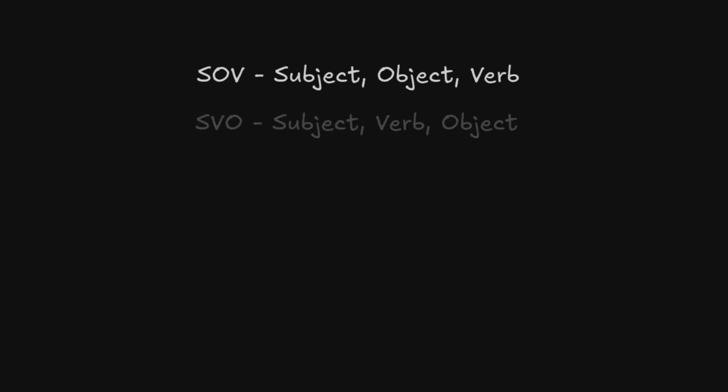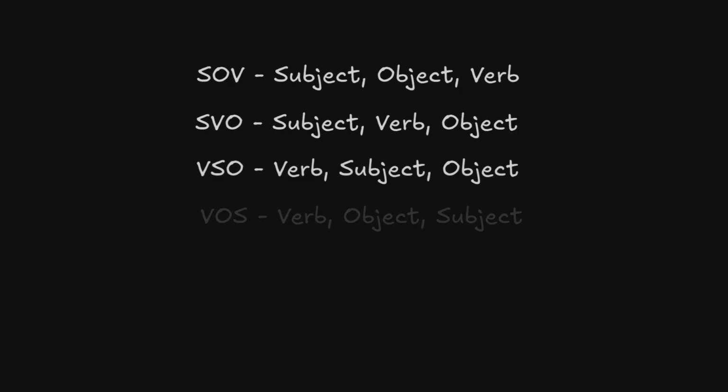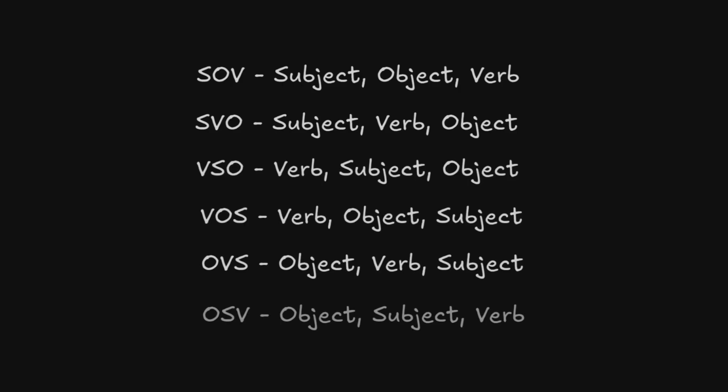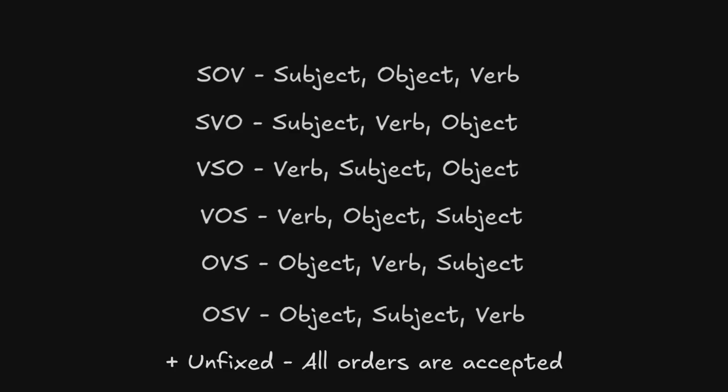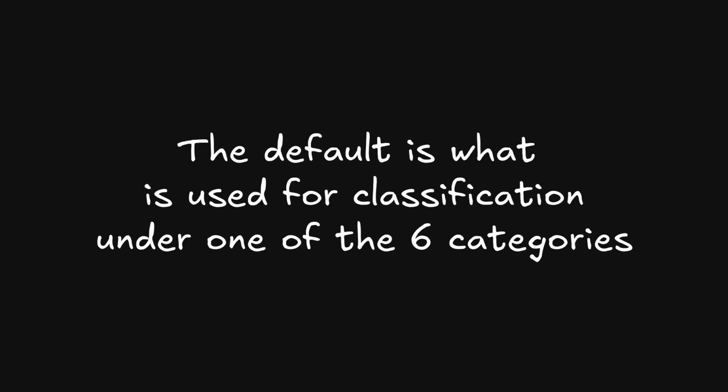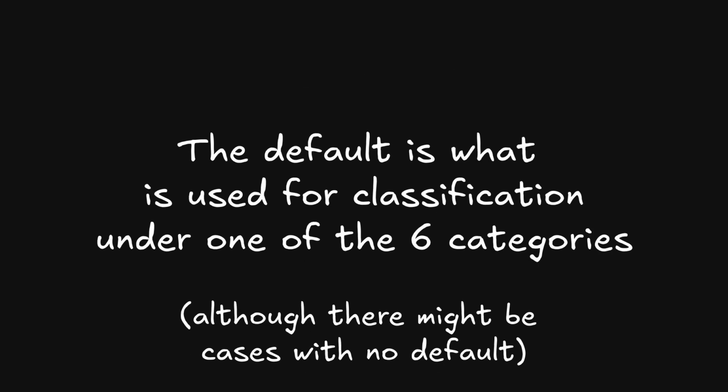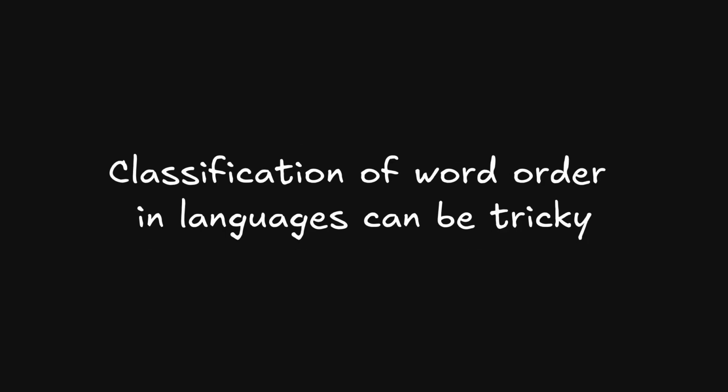I mentioned that we can organize every language under 6 categories. Well, the truth is it could be 7 if we include 3 word order languages. The reason it's not always done is because in a 3 word order language, you still find the other word orders. There is often a default order that appears, but not always, which usually leads to the classification of a 3 word order language under a specific category, even though it is admitted that it's indeed a 3 word order language. And because there is often a default associated with the language, they can end up being categorized under a specific label, like SOV, SVO, OSV, etc. But yes, this could be its own category.